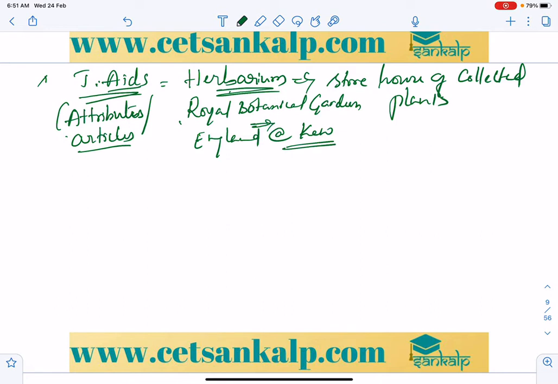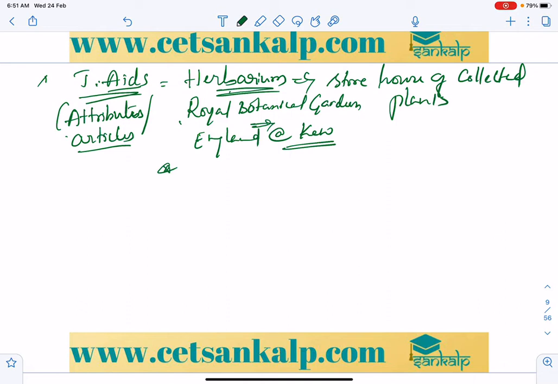Here the plant specimens are stored with their descriptions on sheets. They provide the scientific name, the date of collection, the author who gave the scientific name, and the local name.